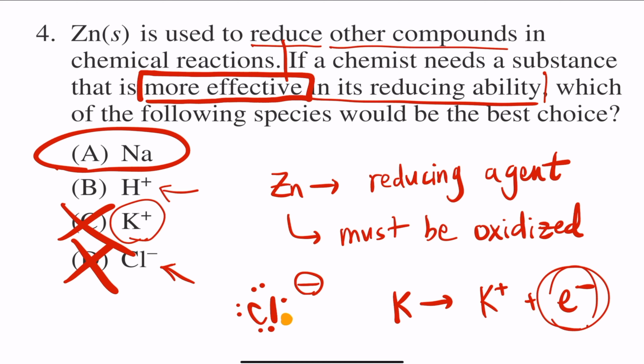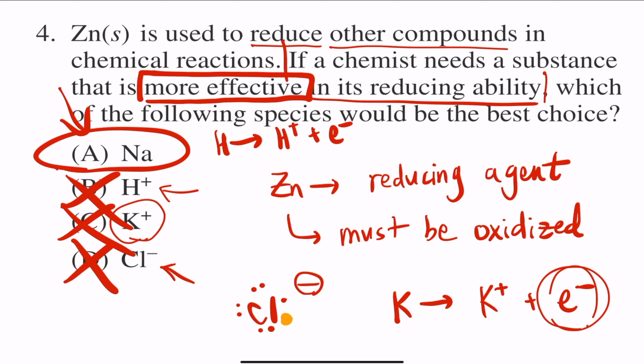Same thing with hydrogen. That hydrogen looks like it already gave away an electron, so it's got no more. In fact, hydrogen only has 1 electron. You already took it off. It has no more electron to be able to even drop. So that's not it. That's why answer choice A should be correct.